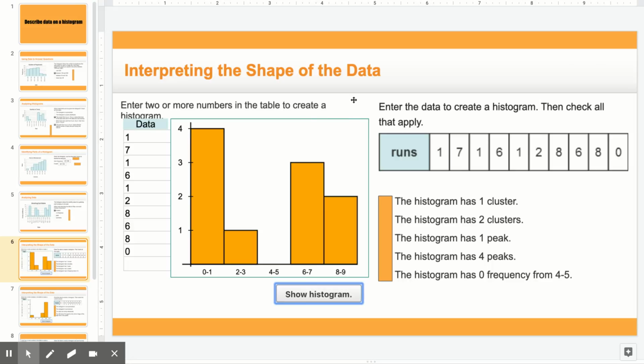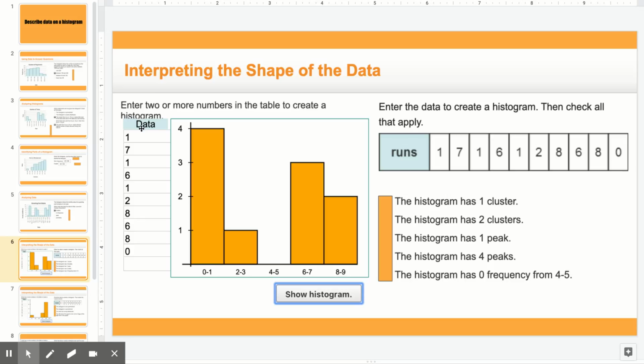Okay. Another picture that you might see, or another problem, it says interpreting the shape of the data. So here they gave us the number of runs and we had to put the data here. So this part could have been a little difficult because they didn't really give you instructions on how to figure out your histogram.